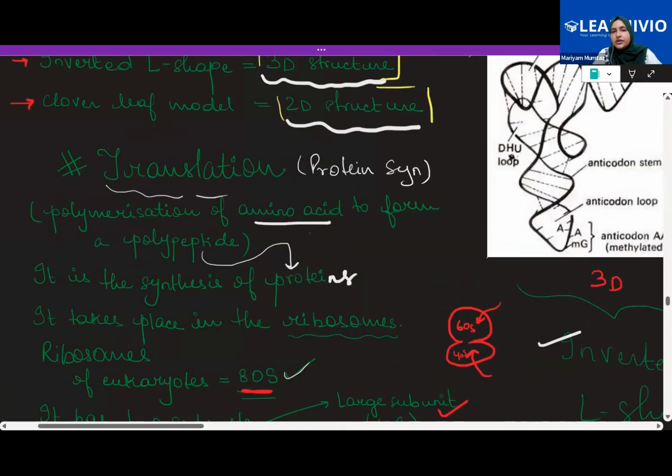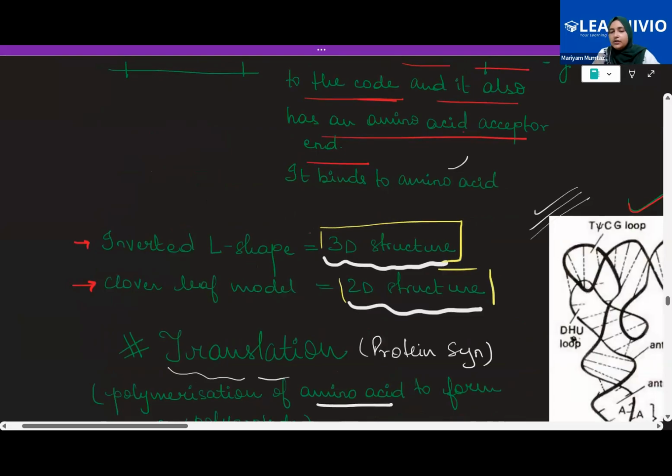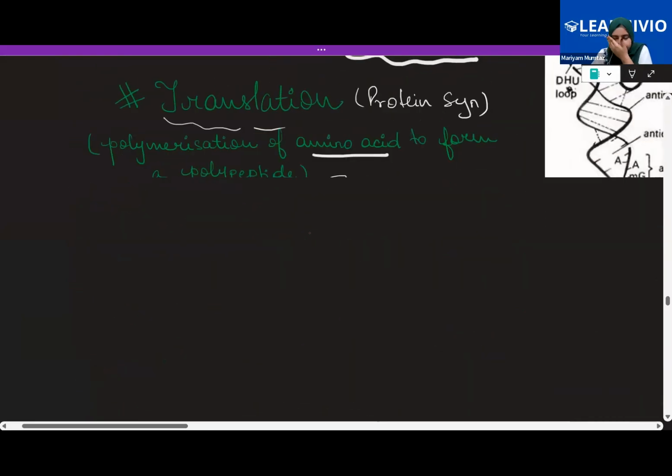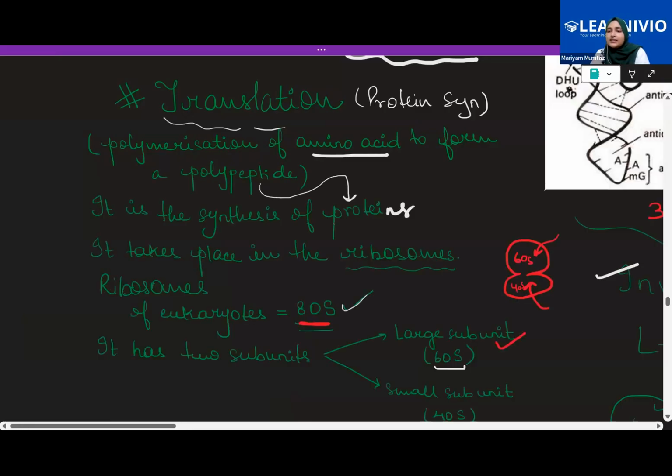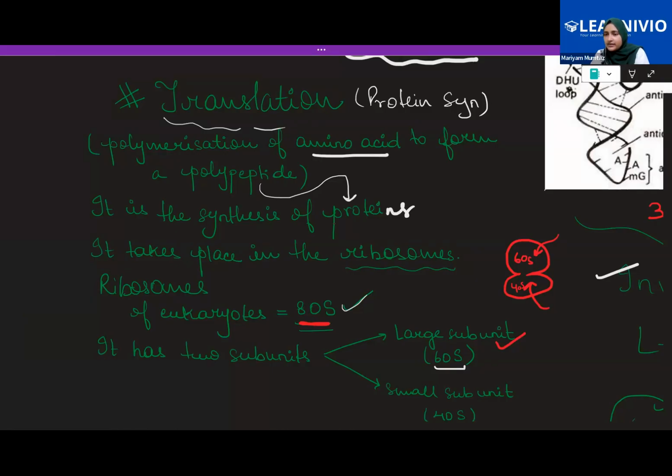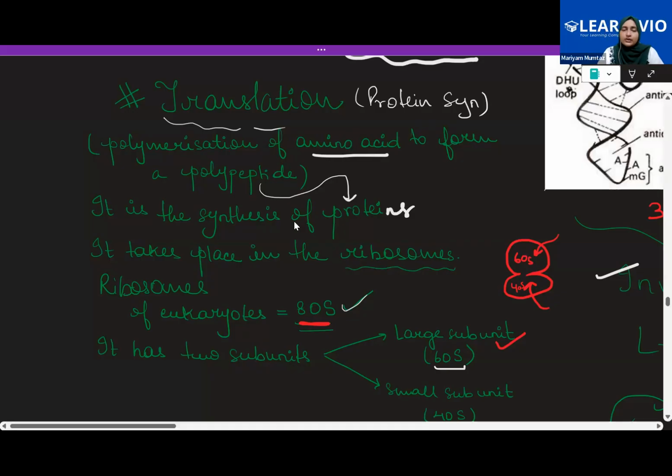So this was the structure of your tRNA. Very important. Now let us see translation. I'll show you one video of translation also. It will be very clear with that. So translation is called the protein synthesis step, or the step to polymerize amino acids. You know that proteins are made up of amino acids, the building blocks of proteins, the monomers of the polymer, that is protein. So it is the synthesis of proteins that we mean as translation.